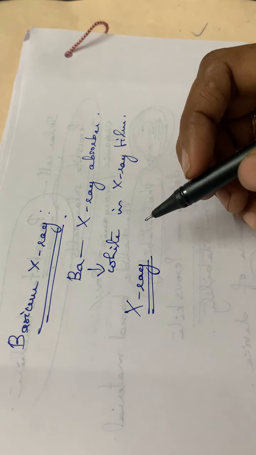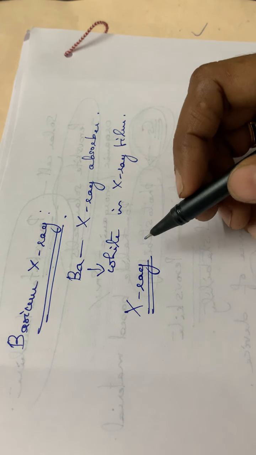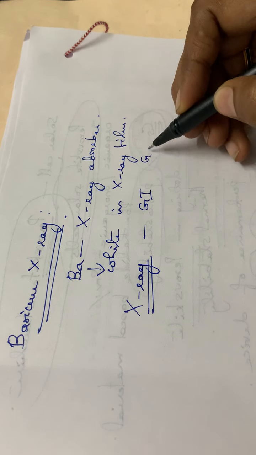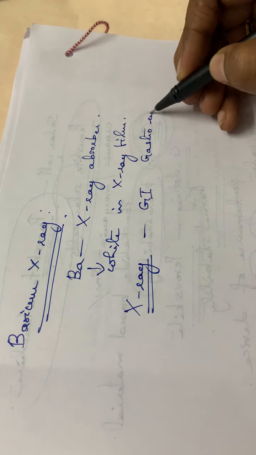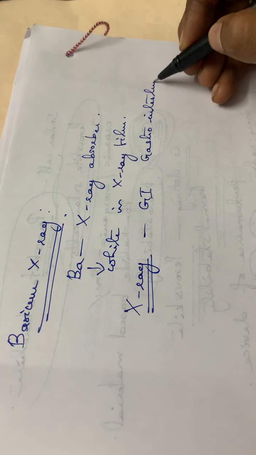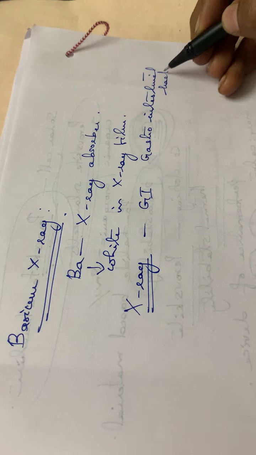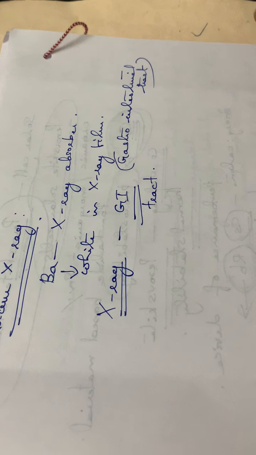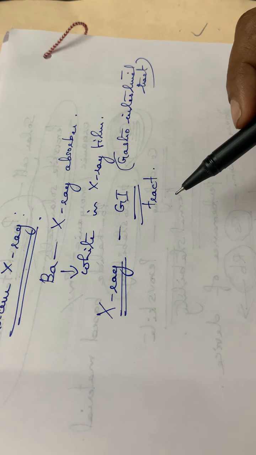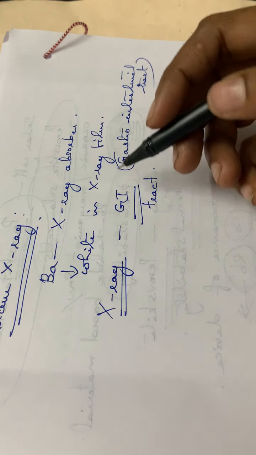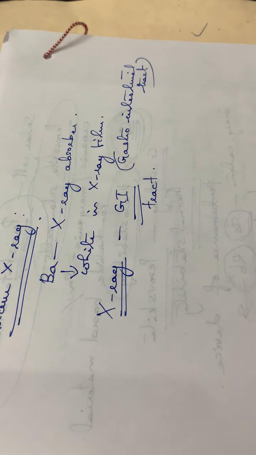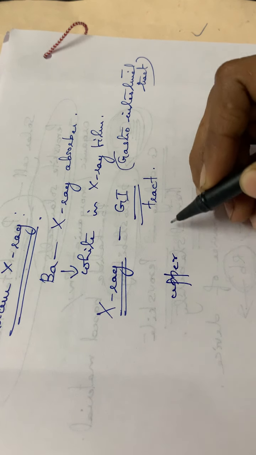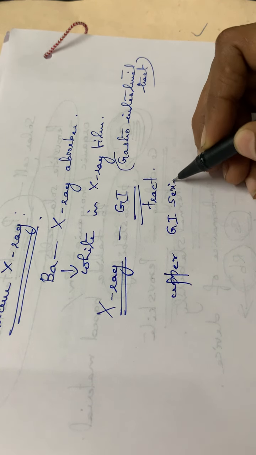This barium X-ray is used for the examination of the gastrointestinal tract, normally said as GI tract. Barium X-rays are normally taken as two series, upper and lower GI series.